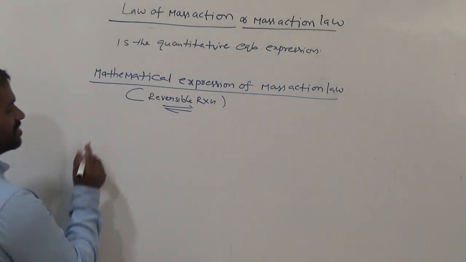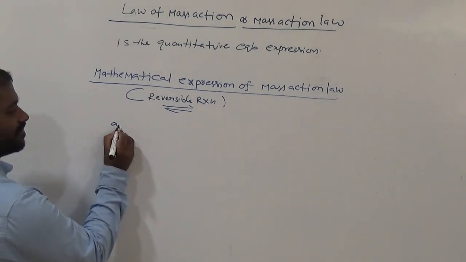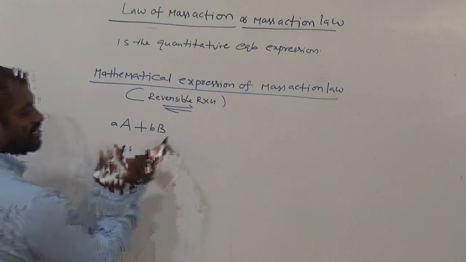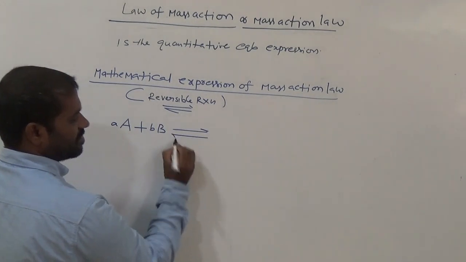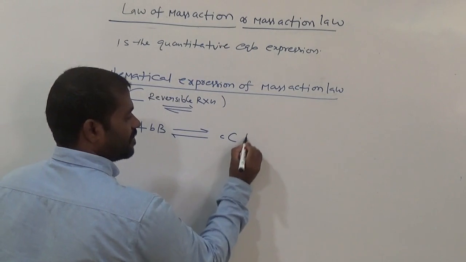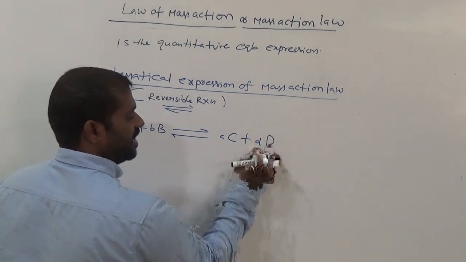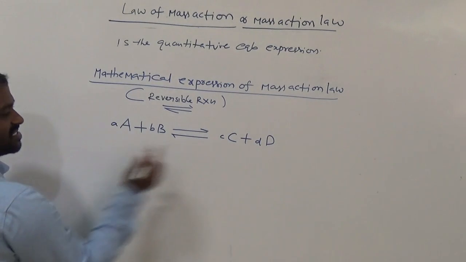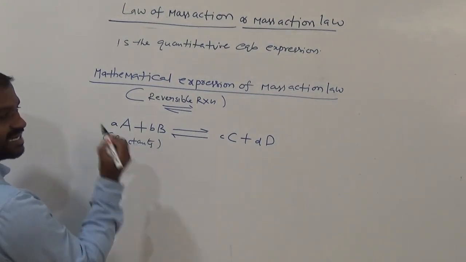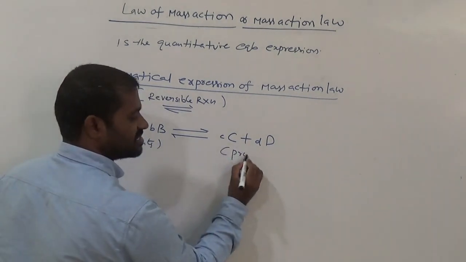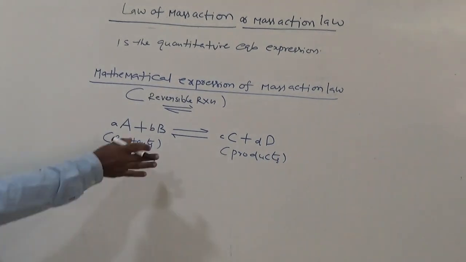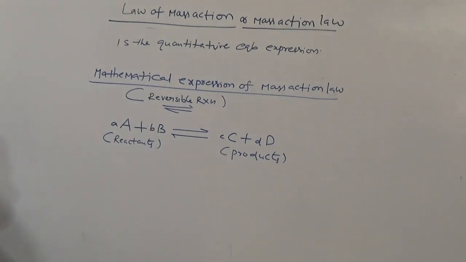So let us consider a reaction: a moles of A plus b moles of B, these two are reactants. Now it is reversible, giving c moles of C plus d moles of D, these are the products. The reaction is at chemical equilibrium now.